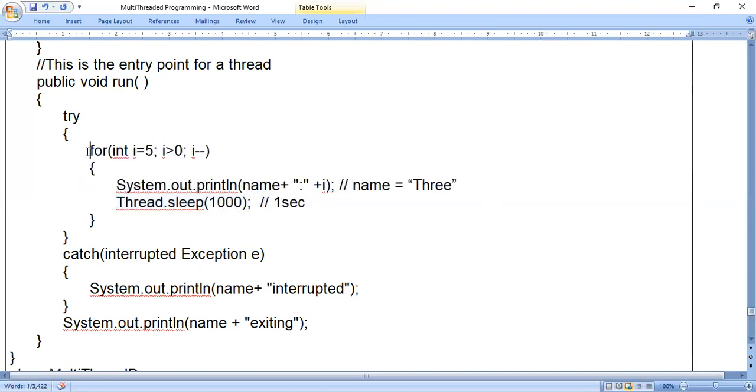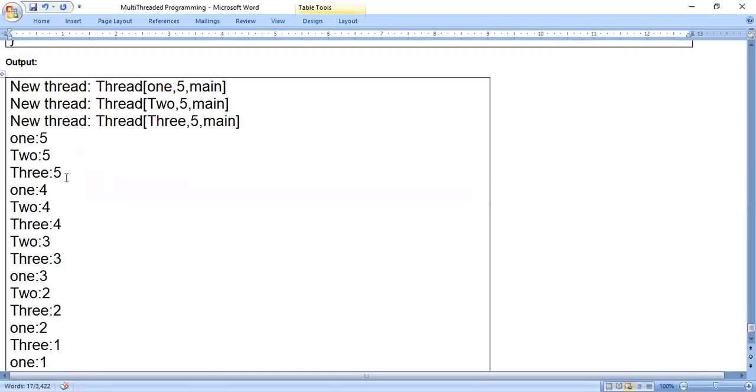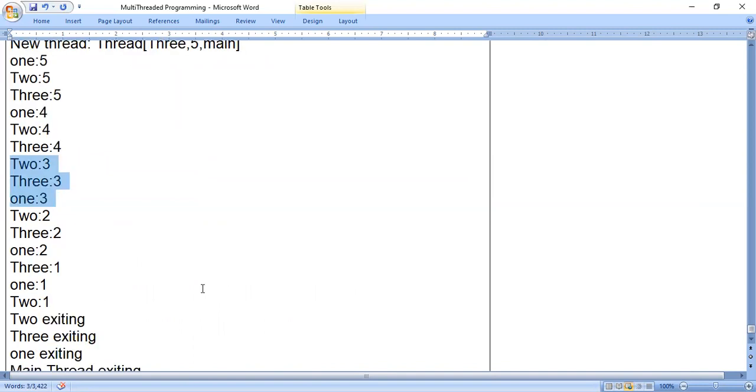In this way, the for loop continues its execution for all the 3 threads, making each thread sleep for 1 second. During that 1 second, the second and third threads will be executed. So you see the output 1:5, 2:5, 3:5. Next 1:4, 2:4, 3:4. Next 2:3, 3:3, 1:3. Just a minute.